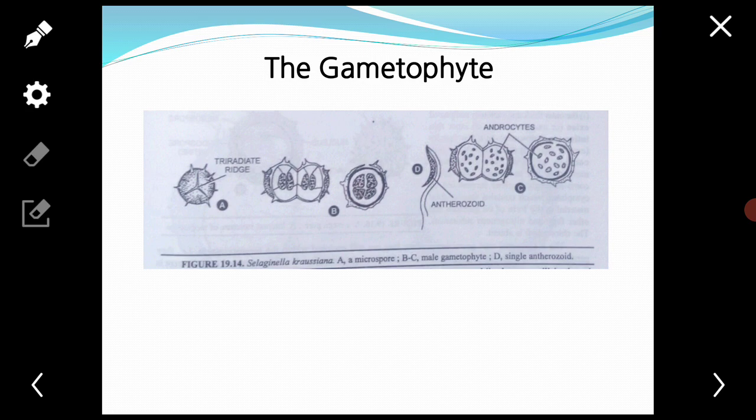They are comparatively much smaller, ranging from 0.015 to 0.05 millimeter in diameter. They are produced from microspore mother cells inside the microsporangia due to meiosis, so they are haploid in nature, and here the haploid number is n equal to 9. Each microspore is tetrahedral in shape, with a rounded base. That is this.